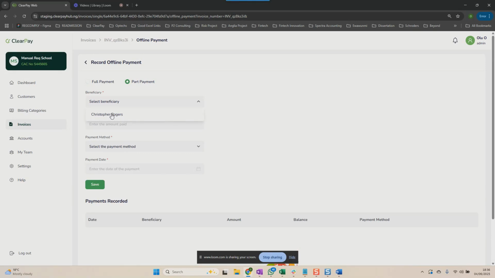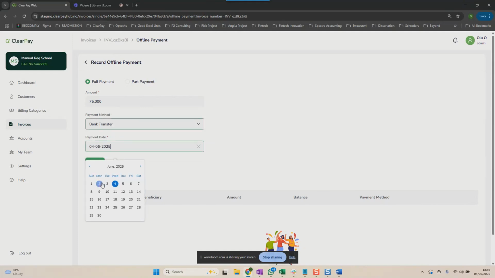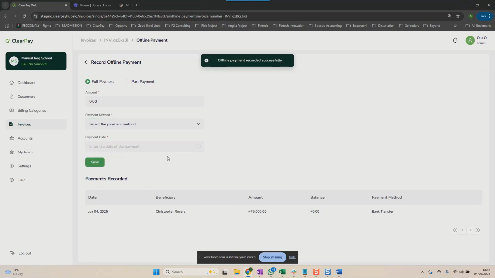In certain instances, you may have multiple children and you want to pay different amounts for each of them. You have the option to select that child. And then you can say, I want to pay 20,000 or something like that, or you can just say, I want to make a full payment. So for the sake of this demonstration, let's select full payment. And we want to select the payment method. Did they pay cash? Was it via bank transfer? And when was this payment made? Let's assume that it was made on Monday, and then you can save that.